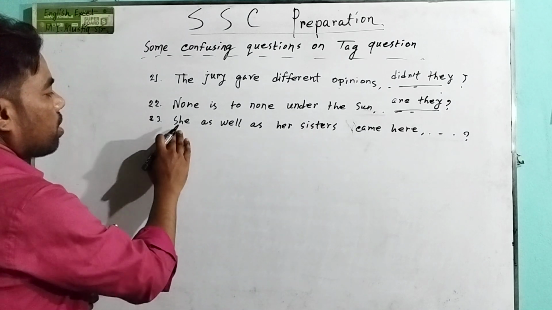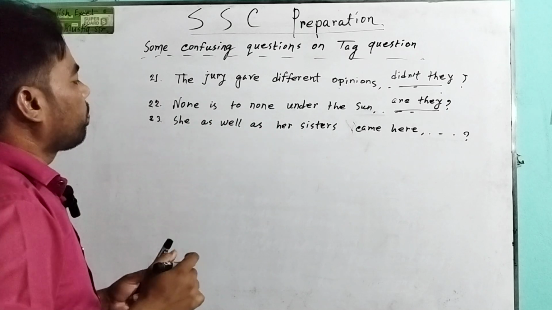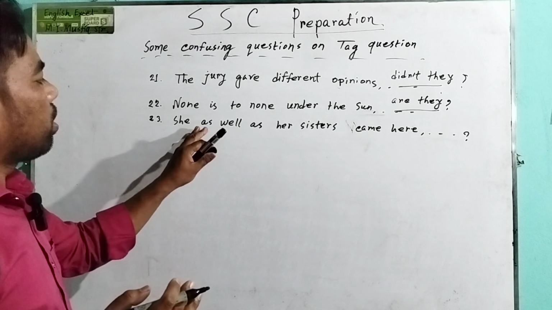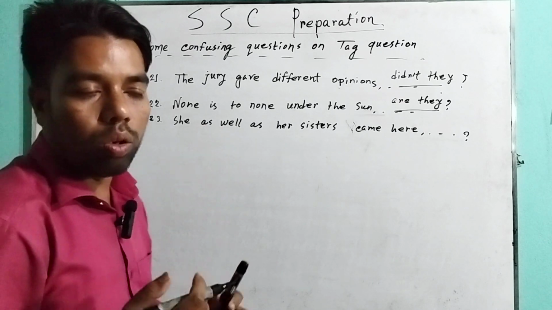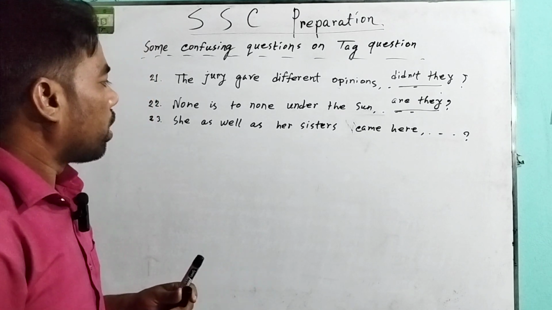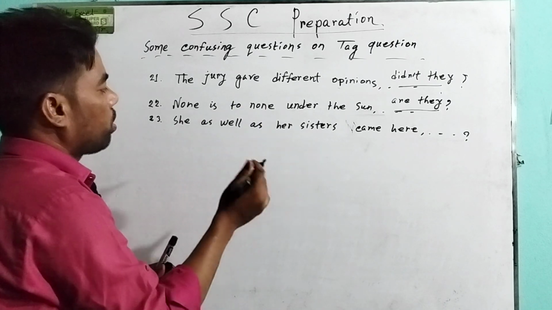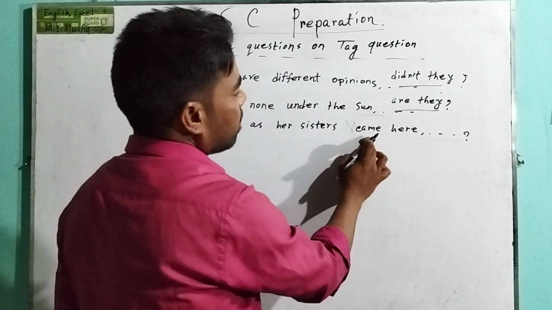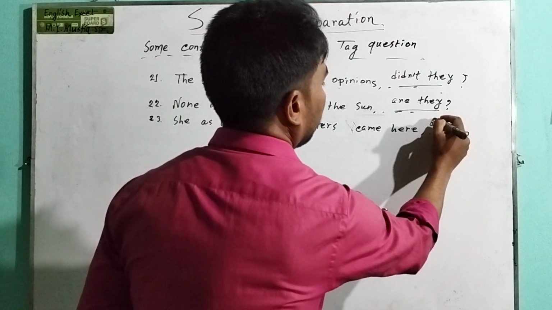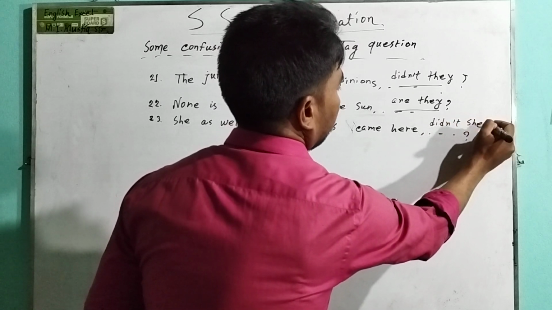When two subjects are joined with as well as, along with, together with, accompanied by, in addition to, and not, and no, then we have to take the first subject in the question. So the answer will be, came being past indefinite, didn't she?